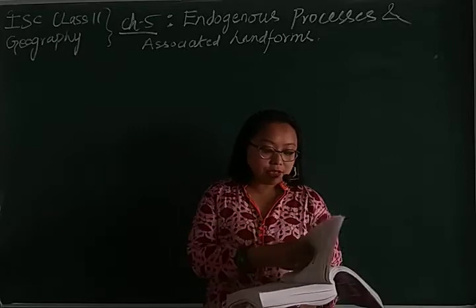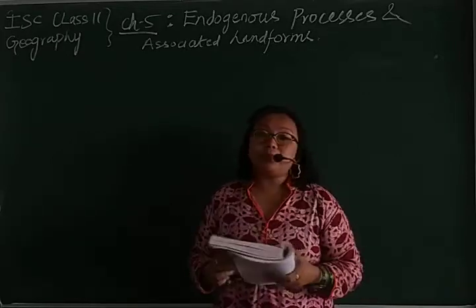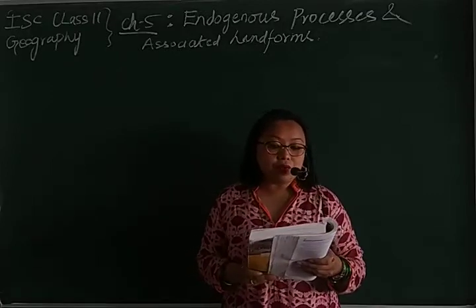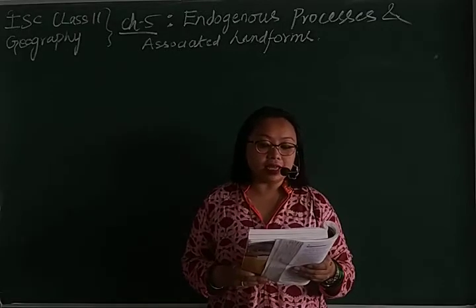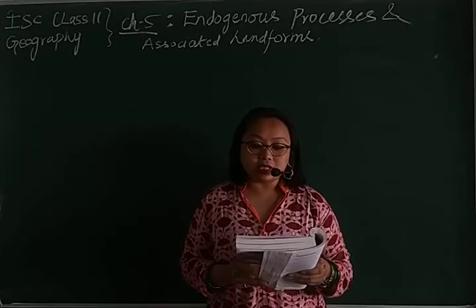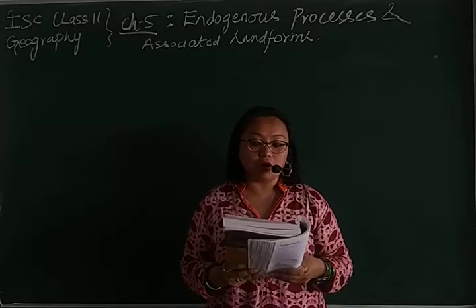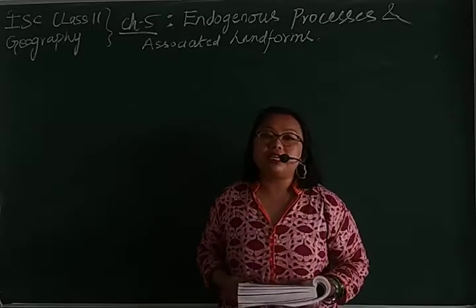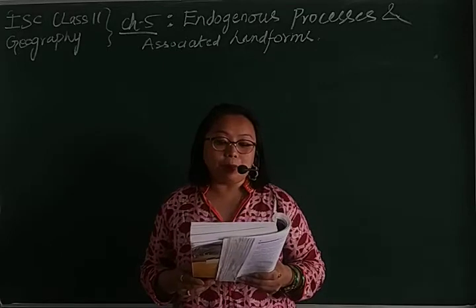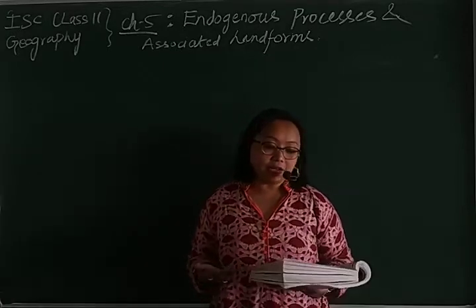So last comes the plains, right? A relatively flat or low-lying land surface with the least differences between its highest and lowest point is called a plain. So basically, a plain is all about a flat land, right?